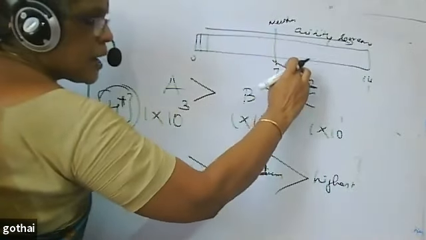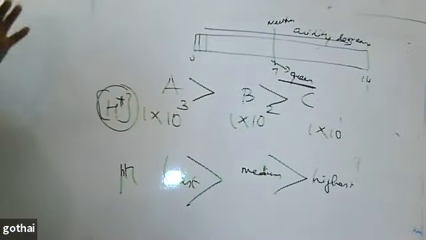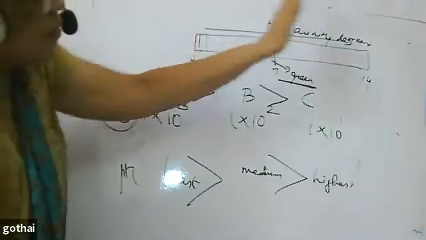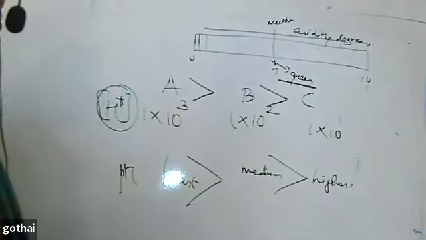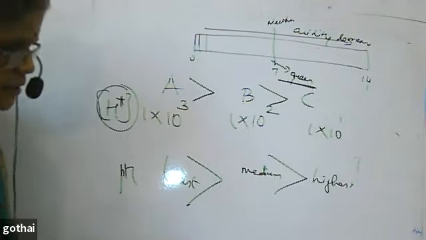Then greenish blue, blue, dark blue. That way we can identify the acidic character.